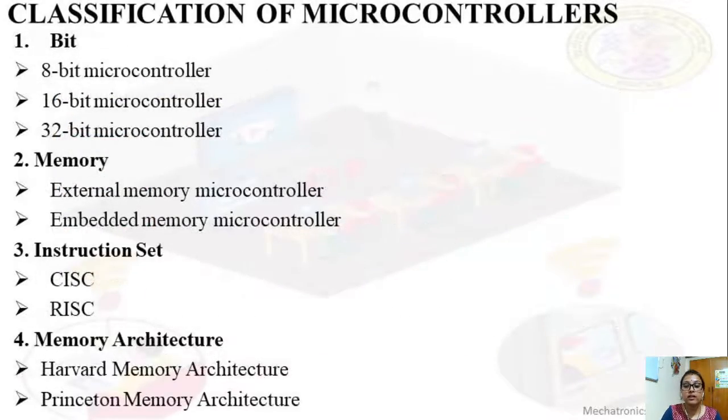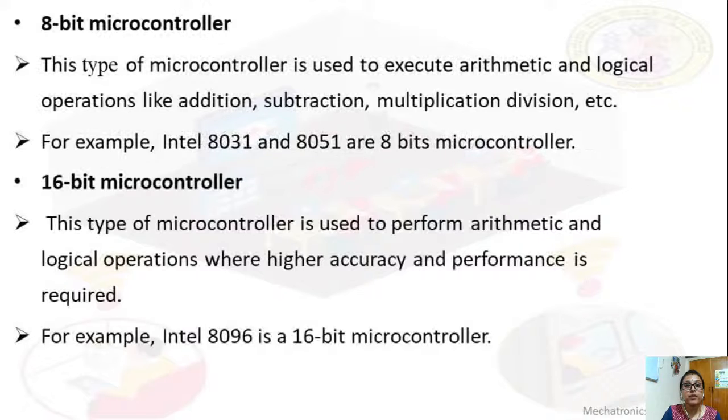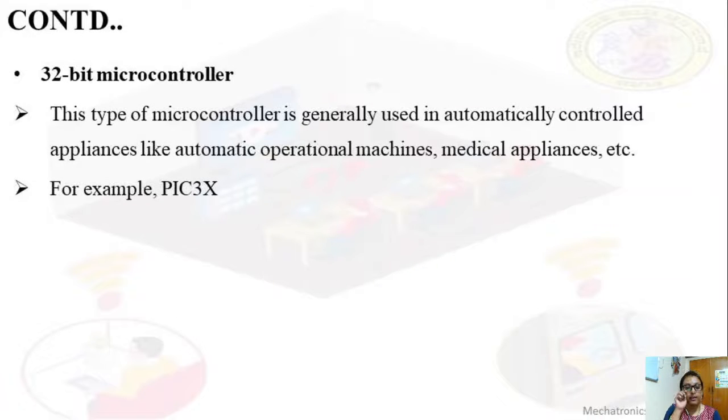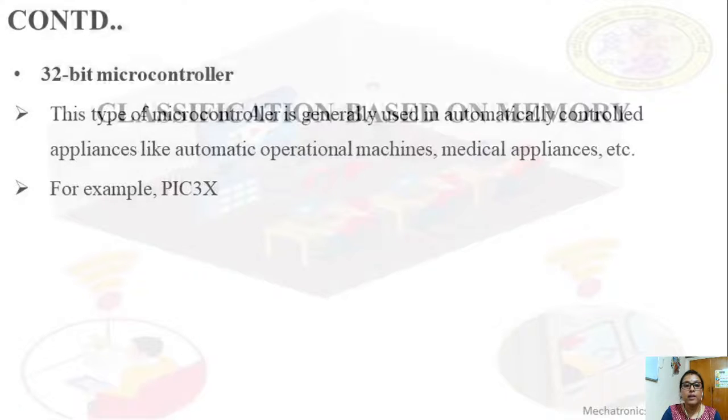Like that, PIC 3X is a microcontroller, where 3X stands for family. Another example for a 32-bit microcontroller is the Intel or Atmel 251. These 32-bit microcontrollers have a 32-bit address bus and data bus, and are used in automatically controlled appliances, for example engine control systems, office machines and other types of embedded systems. So this is the classification based on bits, that is 8-bit, 16-bit and 32-bit microcontrollers.